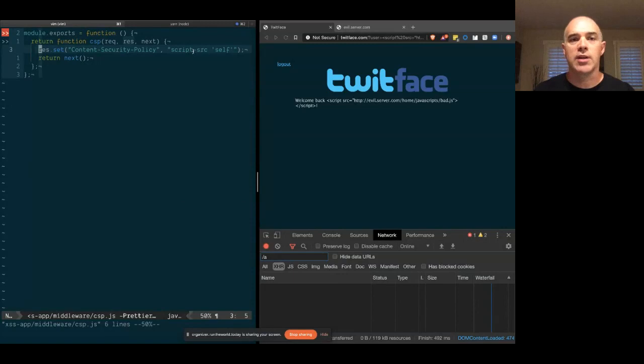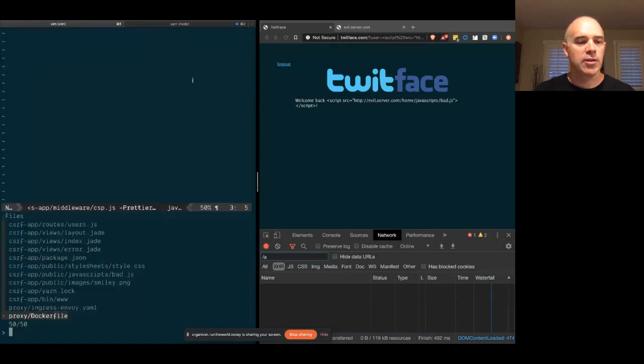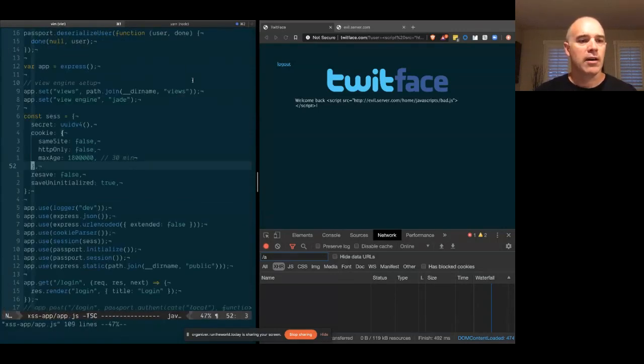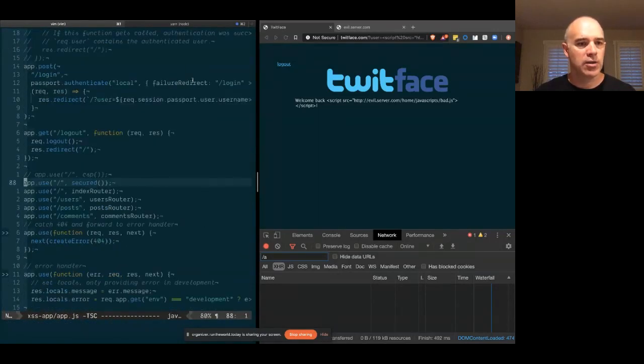Script source does what you think it does. It prevents or limits the sources from which scripts can be loaded. It is a space-delimited list of hosts or domains or URLs, including this reserved word self, which means just what you think it does. Only load scripts from self. So let's go ahead and turn that on. In our Express file, we're going to turn that on as middleware here. Nodemon will restart for us.